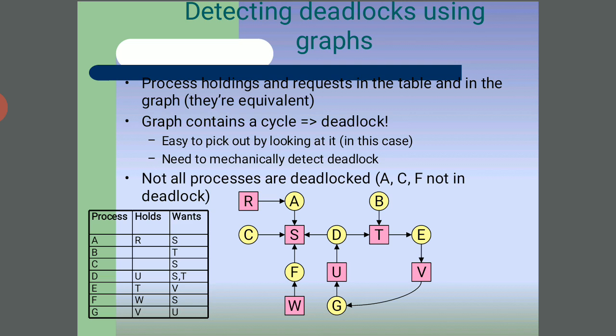Here you see the diagram: processes hold and want resources. Here A, B, C, D, E, F, G, and the resources S, R, U, T, W, V. They want S, T, S, and S, T, S, V, S, U. Here R, A, and this is the continuation of the process A, C, F, and this is the deadlock. Here A, C and F, these are the deadlocked processes.